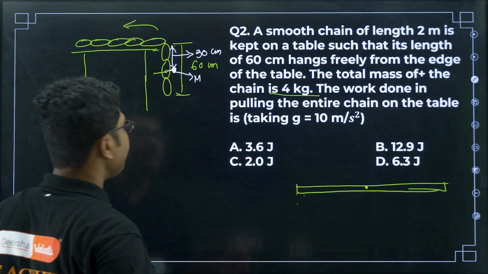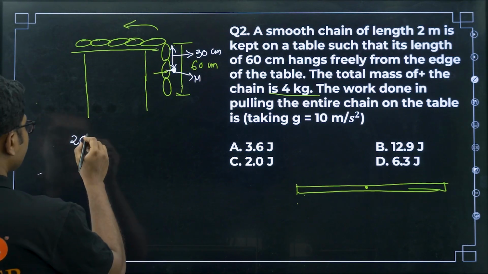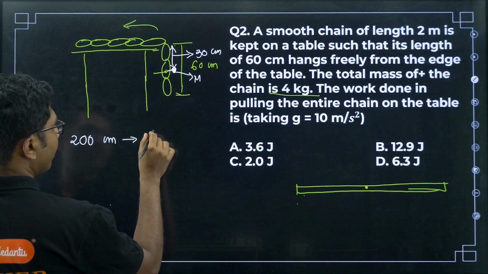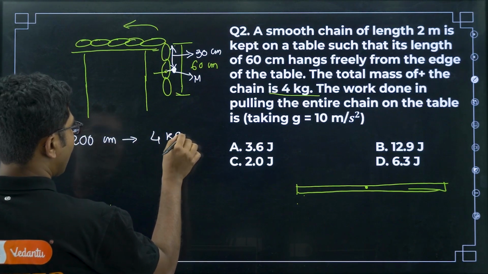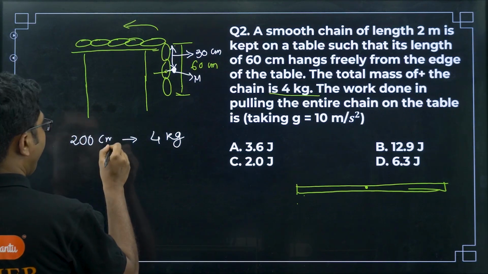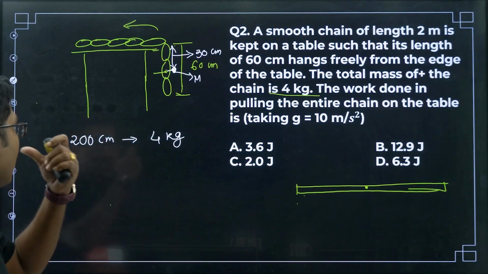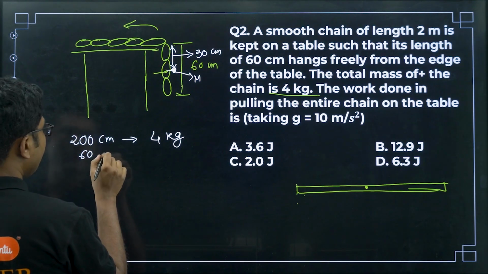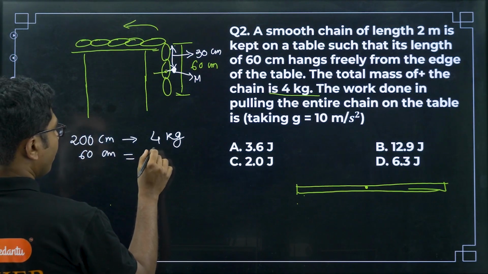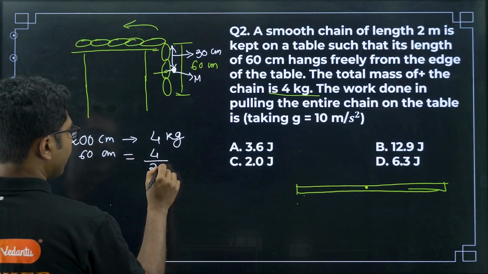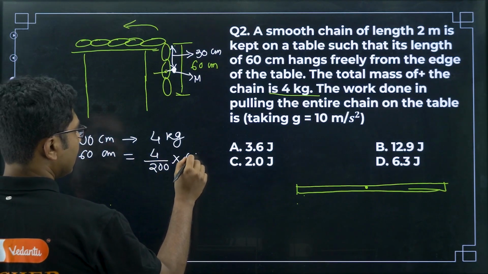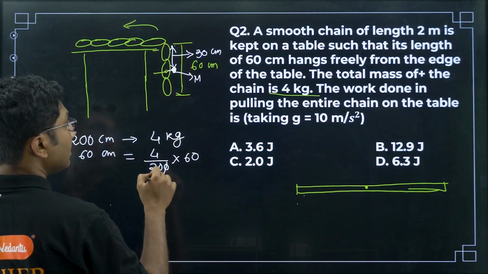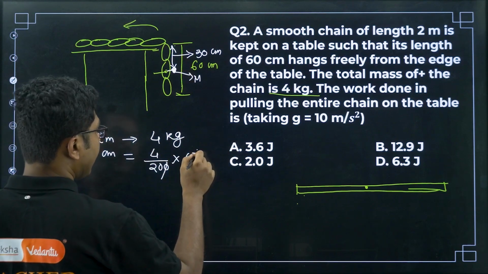Mass of 200 centimeter is 4 kg. So mass of 60 centimeter should be 4 by 200 times 60. This is the mass of this much wire, this much chain, right?